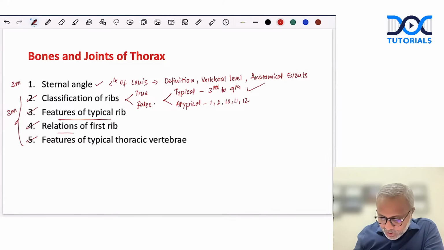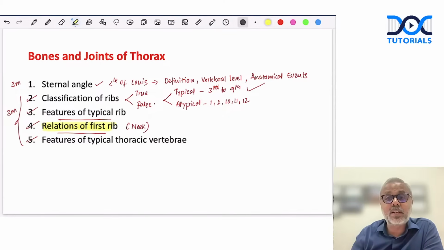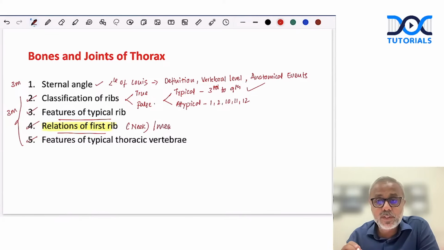Then relations of the first rib, especially the relations of the neck of the first rib. This is one question that is very frequently asked, again as a 3-marker, or it could also come as an MCQ. What are the structures related to the neck of the first rib? Remember, the neck of the first rib is related to the sympathetic chain.